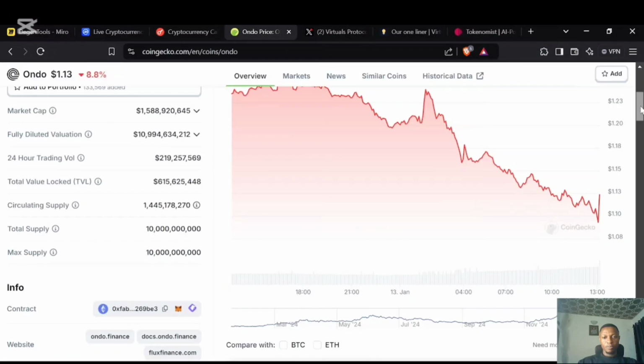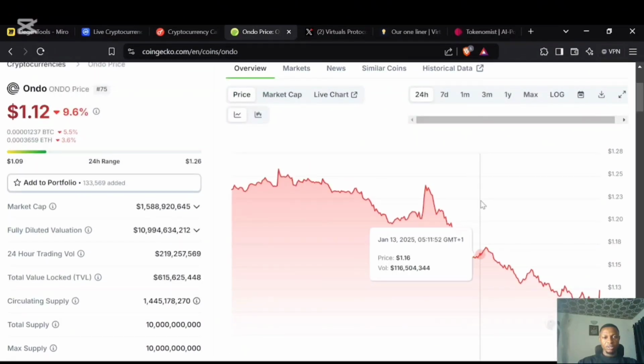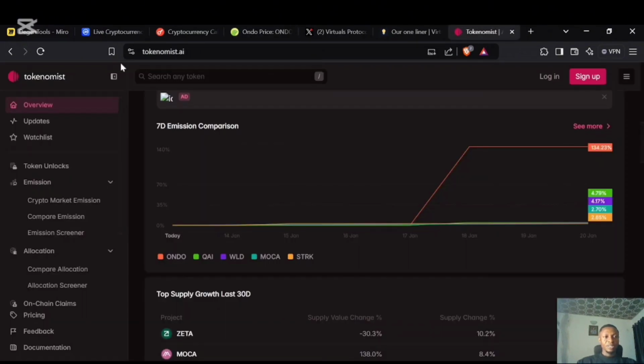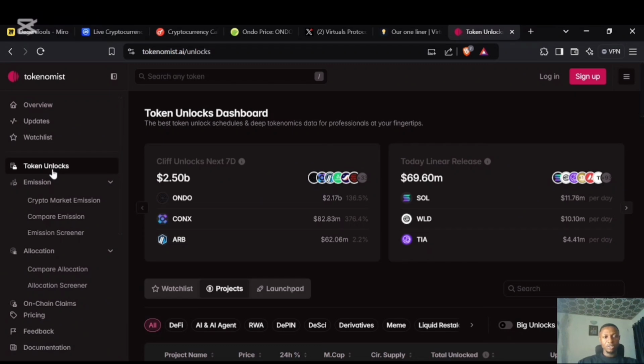Okay, so with the price, you can see that the Ondo token has been going down. And look at the volume. 24 hours volume is 219k, and the market cap is 1.5 billion dollars. Now, coming to token unlock, looking towards the left part of the screen, you want to come down and click token unlocks here. When you click on token unlocks, it's going to give you an overview of various asset classes within the crypto ecosystem that have unlocks coming.